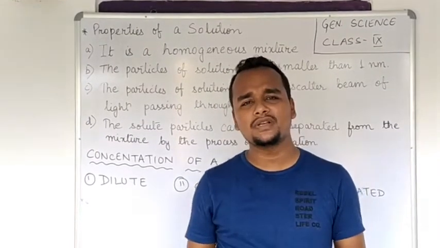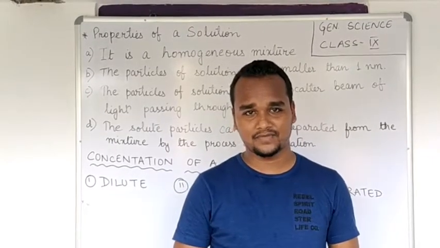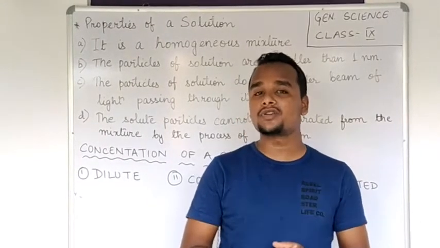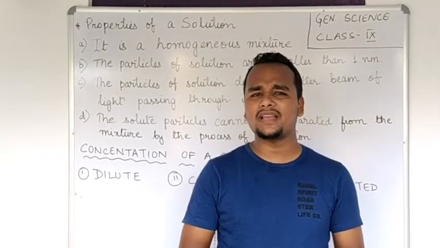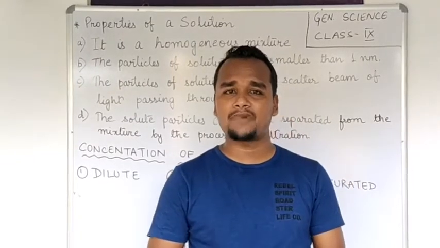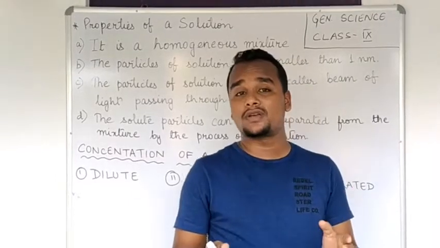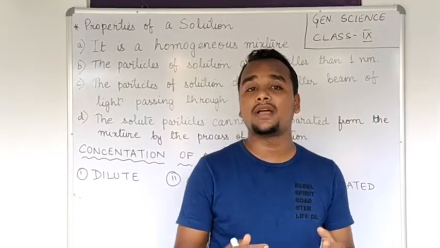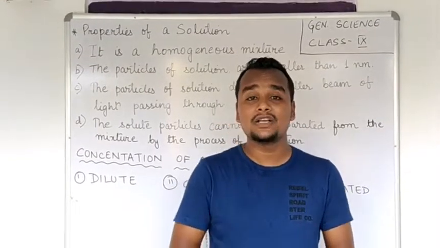What was this solution? A solution is a homogeneous mixture of two components, where one component should be a liquid. In that solution, if you can remember, I discussed about a solute and a solvent. What was the solute? The component which is present in lesser quantity is the solute, and the component which is present in more quantity is the solvent.